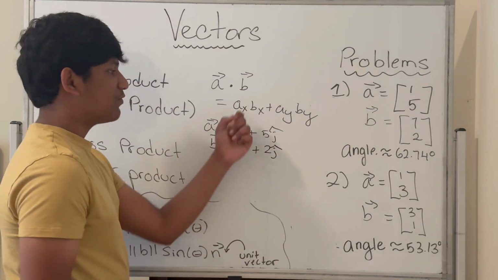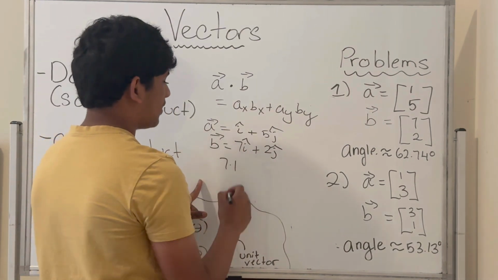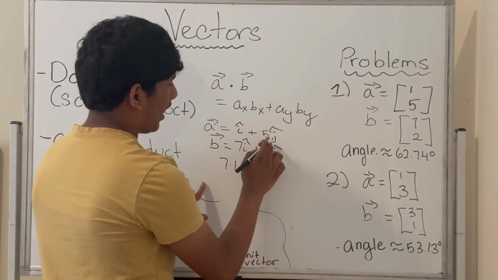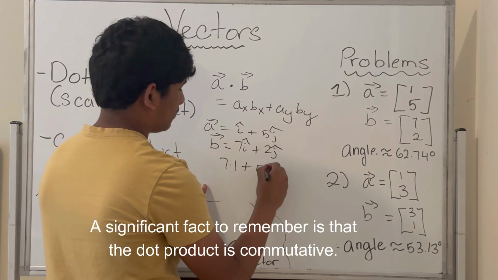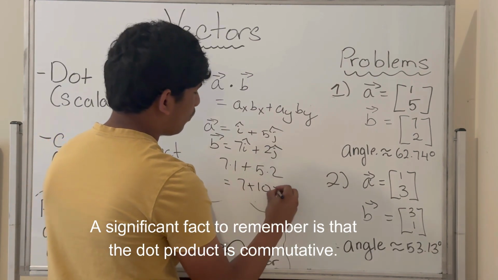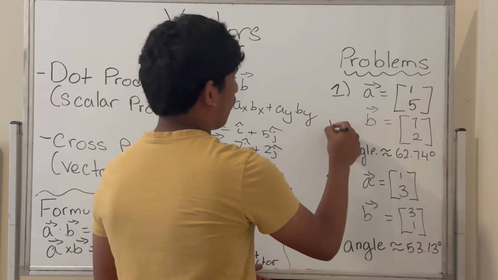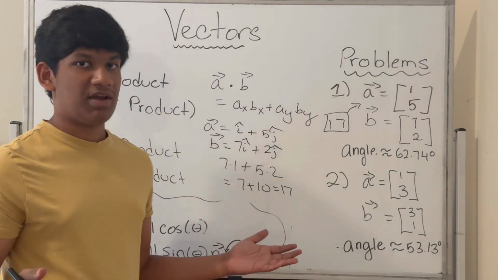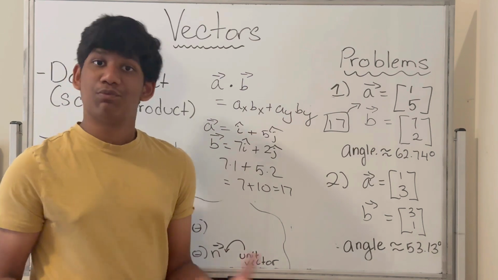So, using the formula over here, we have 7 times 1 plus 5 times 2, which is equivalent to 7 plus 10, which is equivalent to 17. So therefore, the dot product of these two vectors is 17. Easy, right? Well, let's make this even easier.